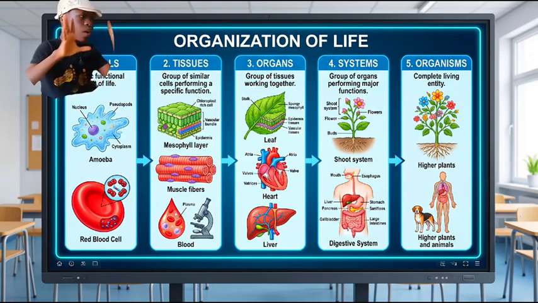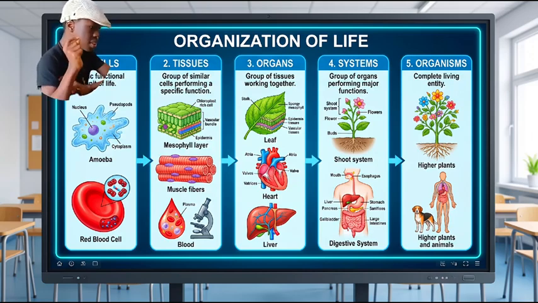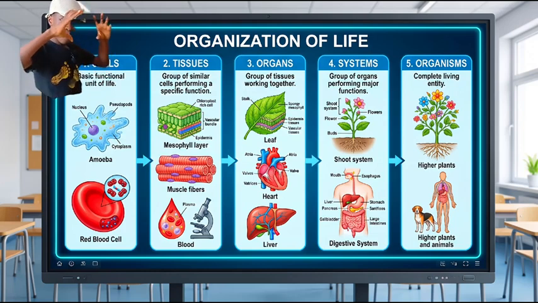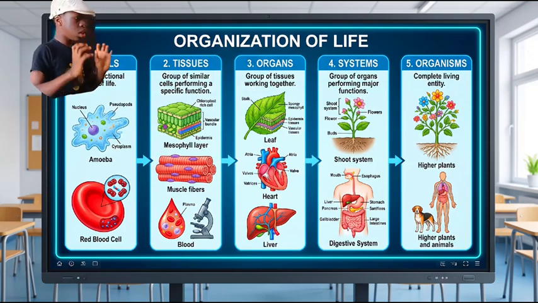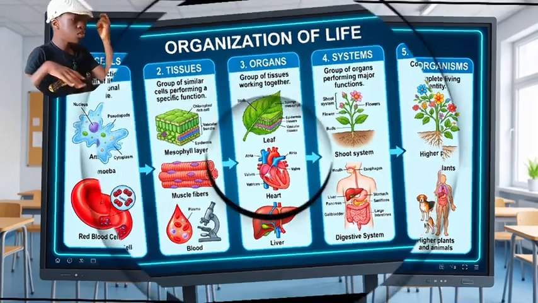In plants, we have something called the shoot system, and in animals, we have something called the digestive system. And finally, when all these systems join together, they form a complete living entity, which are plants, higher humans, and animals.